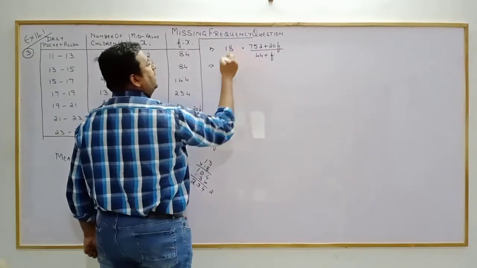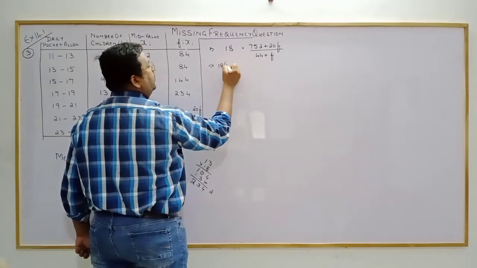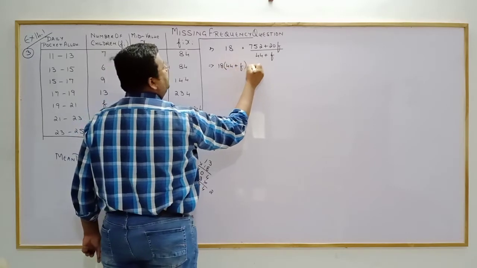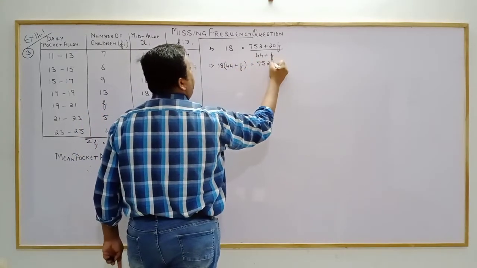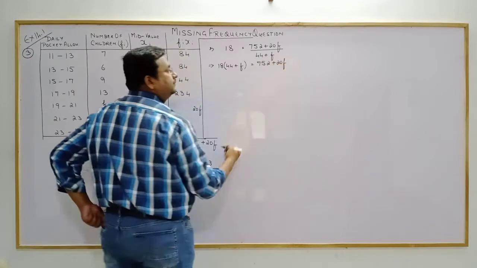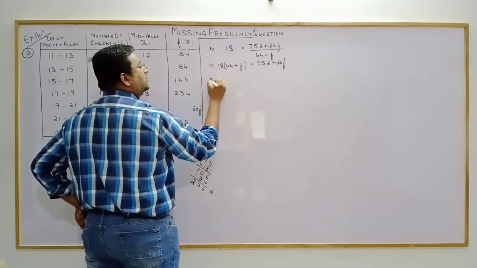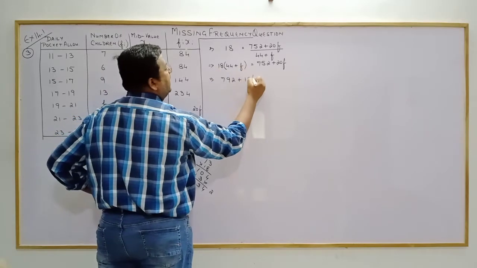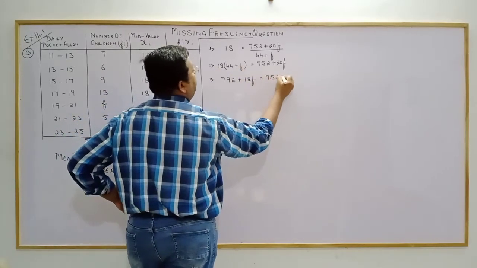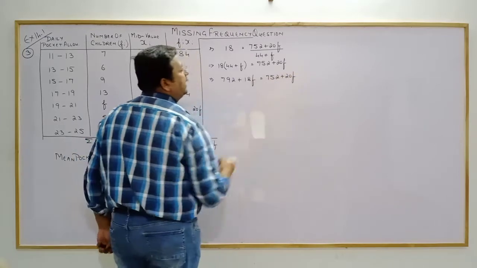Cross multiply. 18 multiplied by 44 plus f is equal to 752 plus 20f. 18 into 44 is 792, plus 18 into f, 18f, is equal to 752 plus 20f.